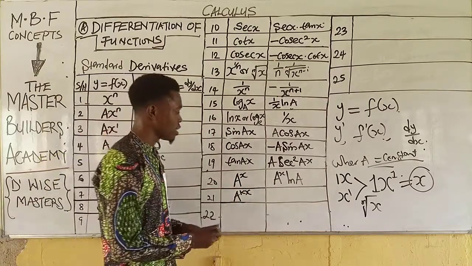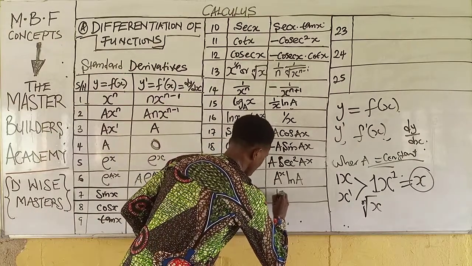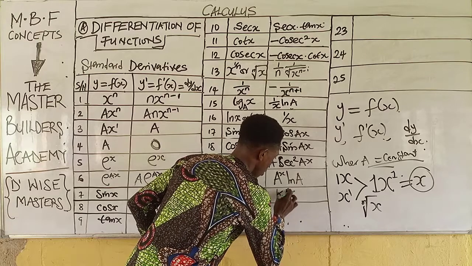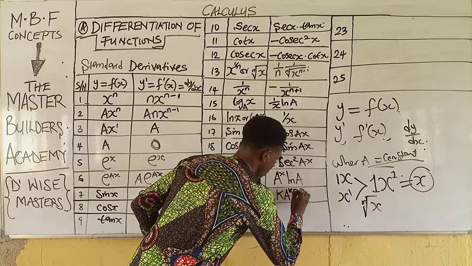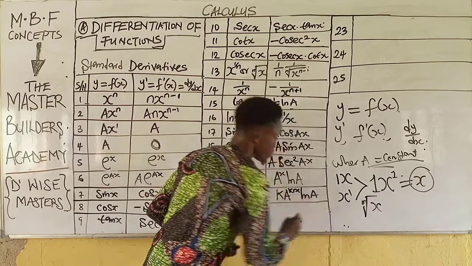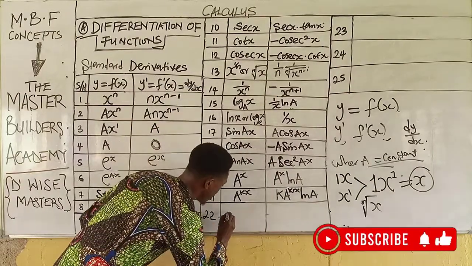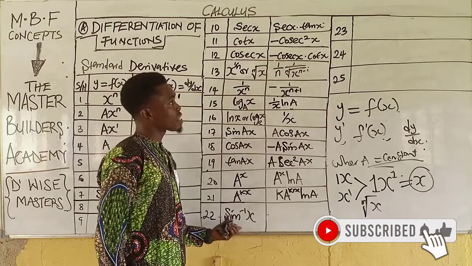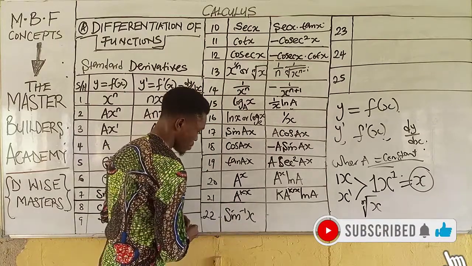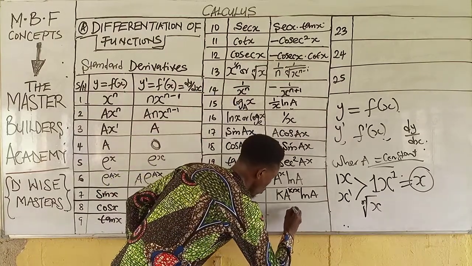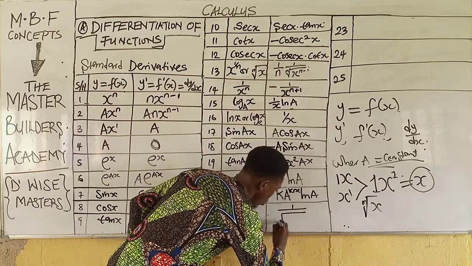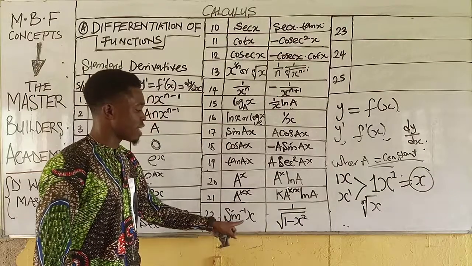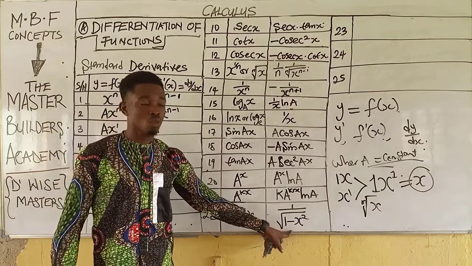And when you differentiate this, you have k a^(kx) ln a. Then if we have sine inverse of x, when you differentiate it, guys, this will give us 1 all over the square root of 1 minus x squared. So anytime you differentiate the sine inverse of x, this is what you have.